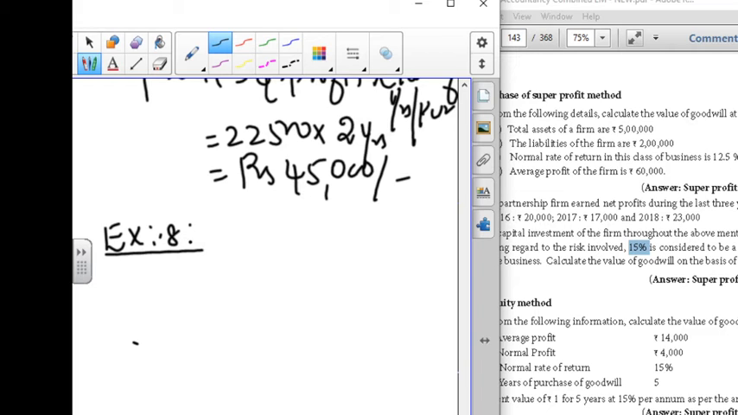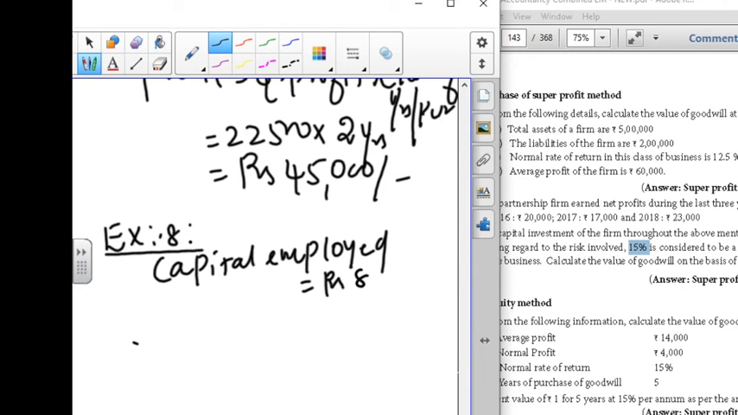Before that, we are going to calculate the normal profit. Capital employed, the information is given for you. Just check it up. Yes, capital investment of the firm during the year period has been 80,000. So there is no need to calculate the capital employed. So capital employed amounted to rupees 80,000. Next step, we are going to calculate the normal profit.